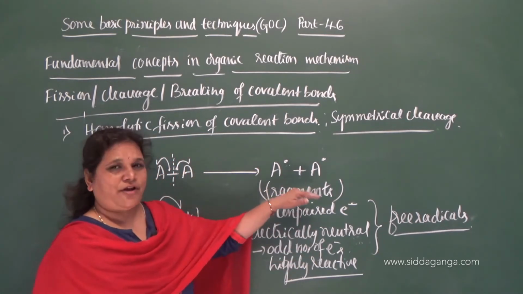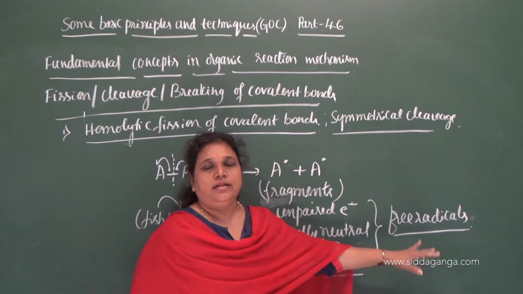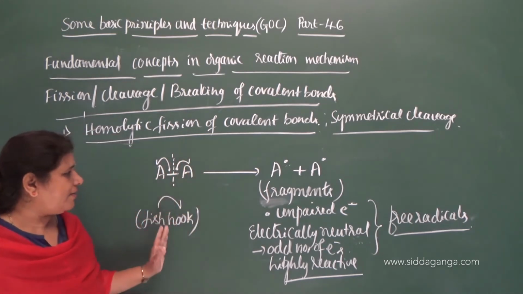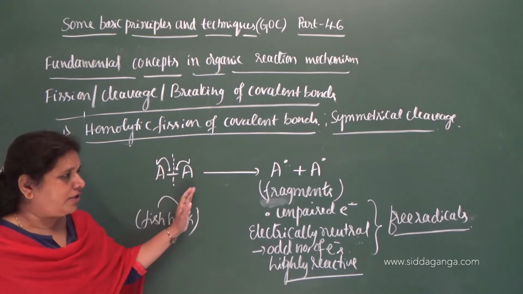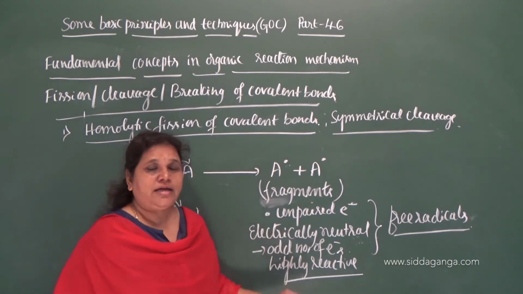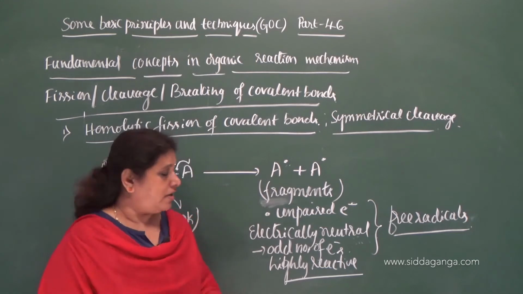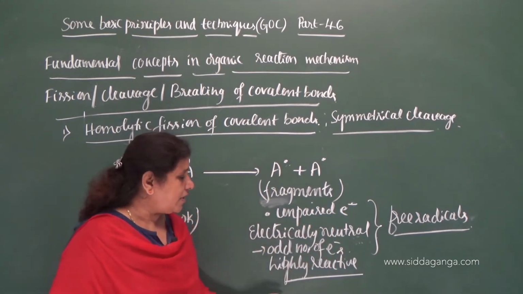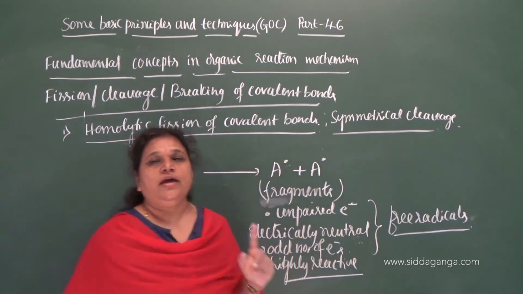So what are those fragments? These fragments are called free radicals. The atoms or groups of atoms obtained after the homolytic cleavage of a covalent bond in a reacting molecule or substrate molecule are called fragments, and these fragments are highly reactive, electrically neutral species containing an odd number of electrons, and they are called free radicals.